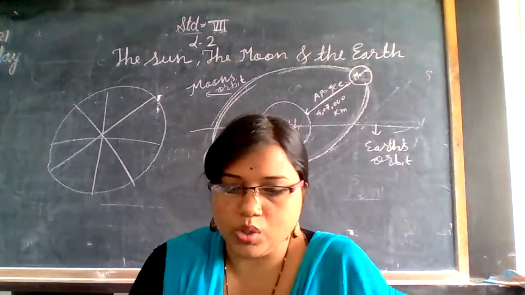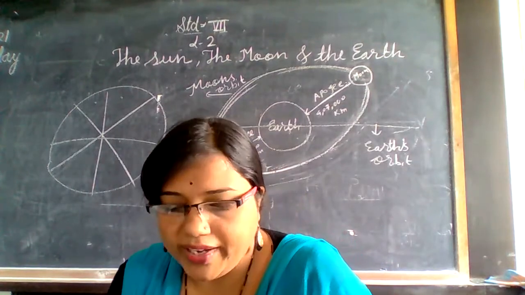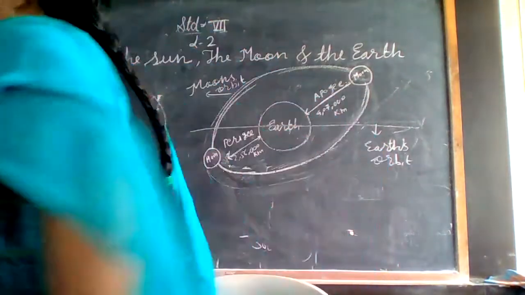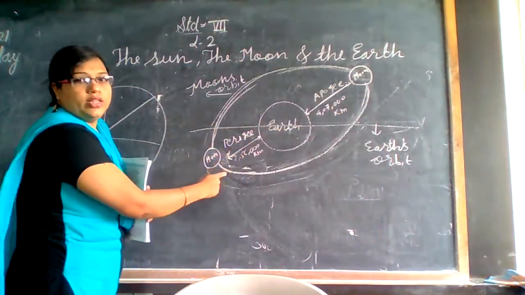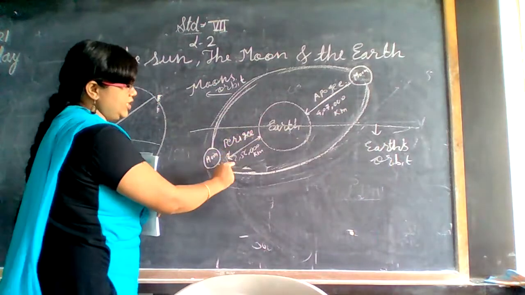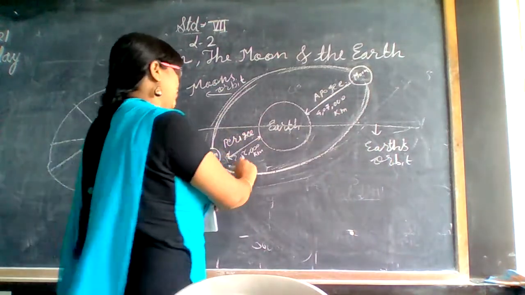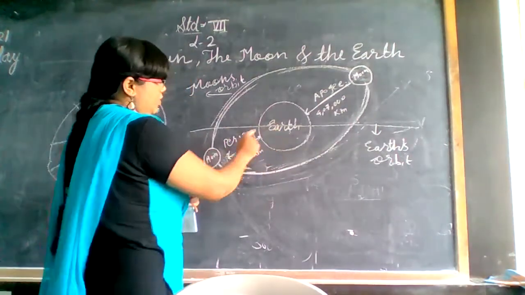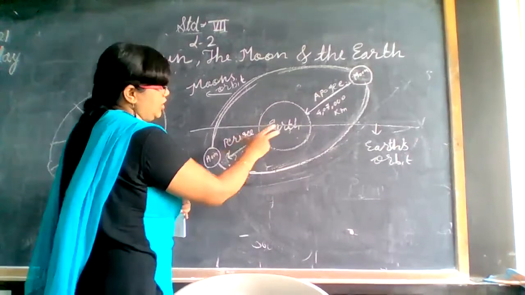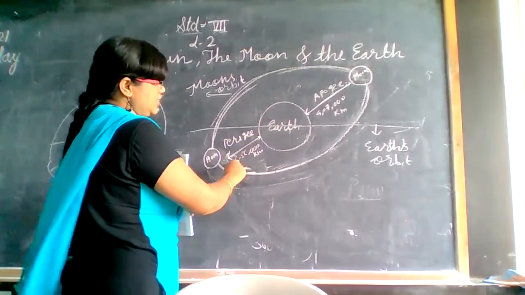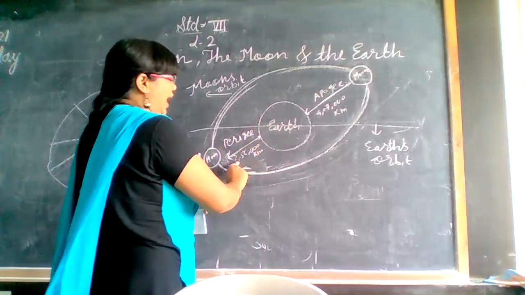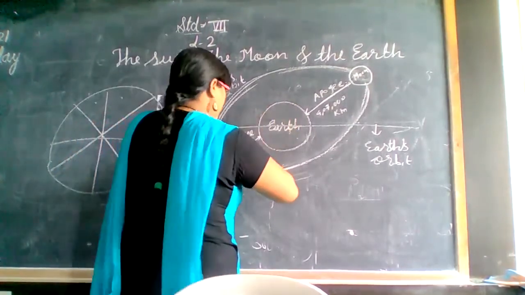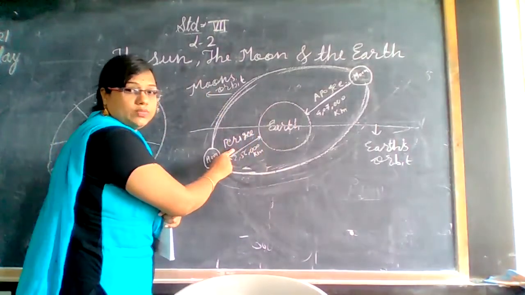So when it is closest to the Earth, it is called the perigee, as it is mentioned in the figure. See, the distance is 2,56,000 kilometers. The distance between Moon and Earth in the perigee condition, that means when the Moon is closer to the Earth, is 2,56,000 kilometers. When the Moon is closer to the Earth, that condition is known as the perigee.